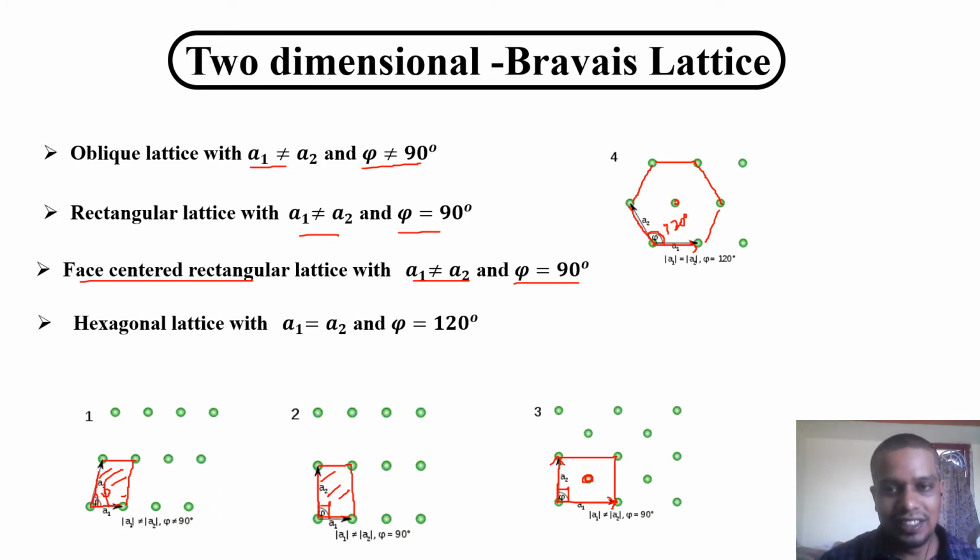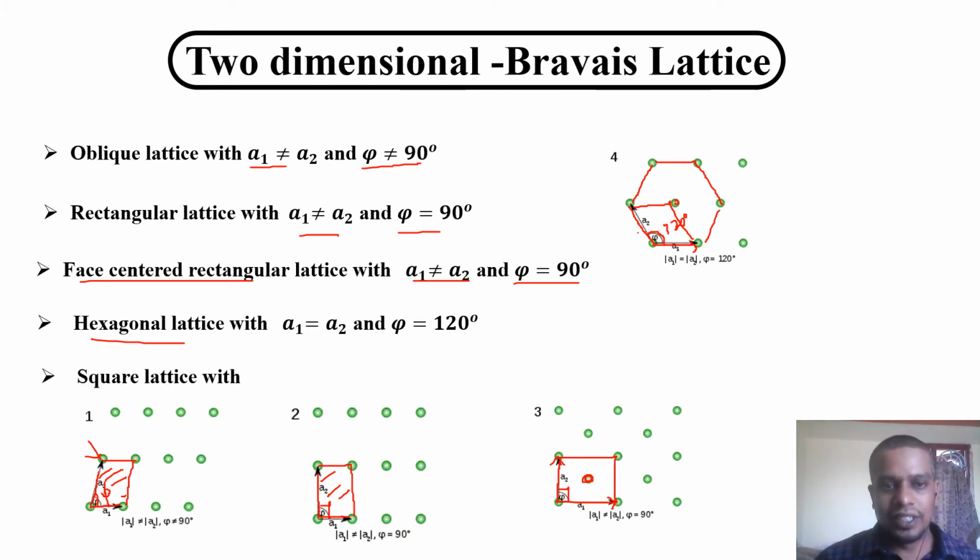Suppose this is not equal to 120, then we have one more answer. If the angle is not 120 degree between these two vectors, then it will again be an oblique lattice. It will fall within the first category. If the angle is exactly 120, then you can complete the hexagon structure. This is the fourth type of lattice in the two-dimensional Bravais lattice.